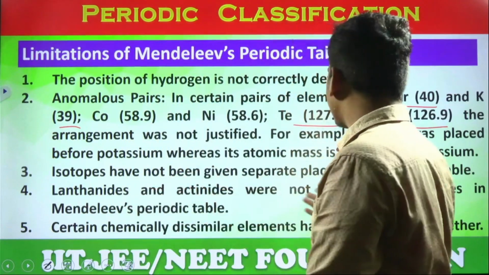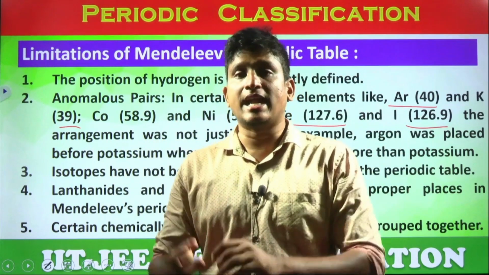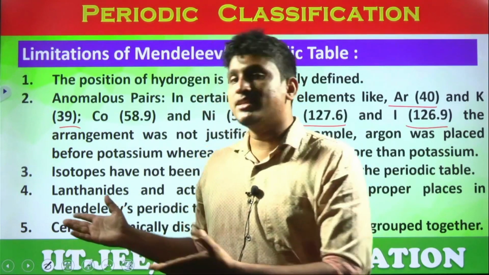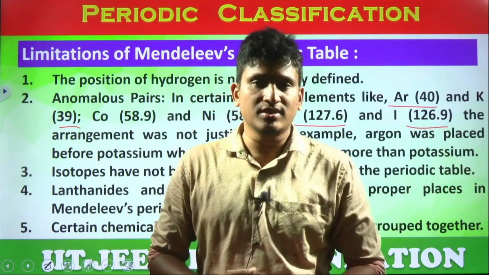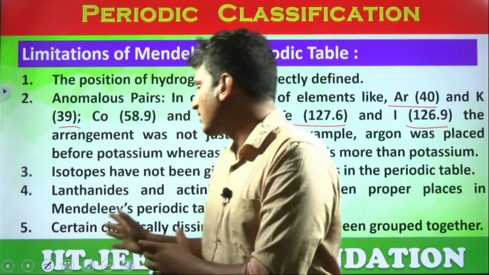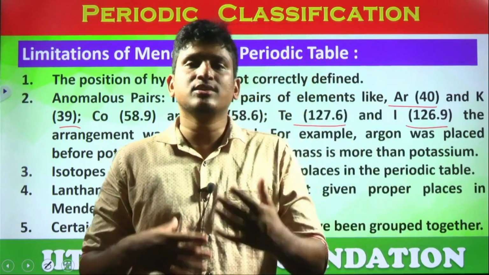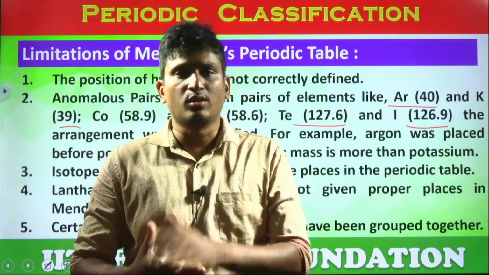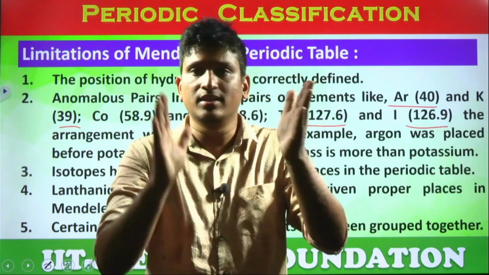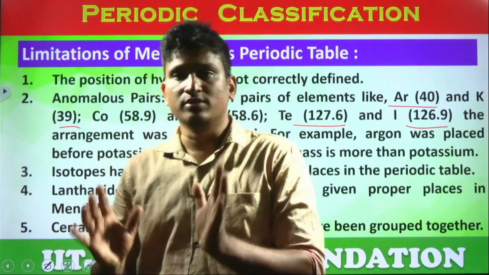Next, lanthanides and actinides were not given proper places in Mendeleev's periodic table. In the modern periodic table there are 18 groups. In Mendeleev's classification, students, there are only 8 groups. So where did he place d block elements and lanthanides, actinides? He included these elements even in the non-metals also. So he didn't classify d block, lanthanides and actinides separately. At that time there was not much idea about electronic configurations. Simply he made each group into 2 subgroups, A and B, and he added all these d block and f block elements under this main classification only. He didn't give any separate position, which is a drawback.